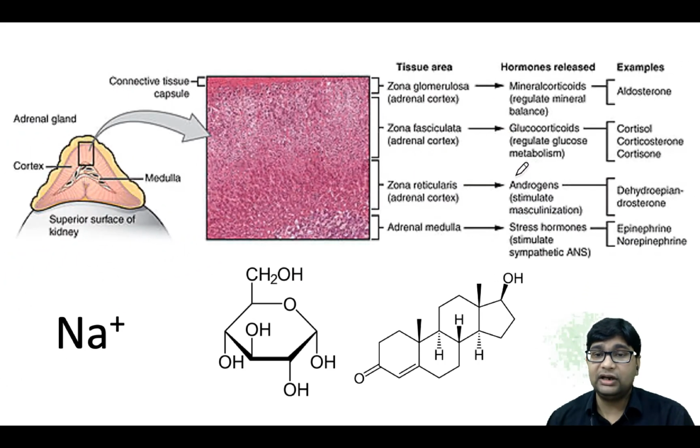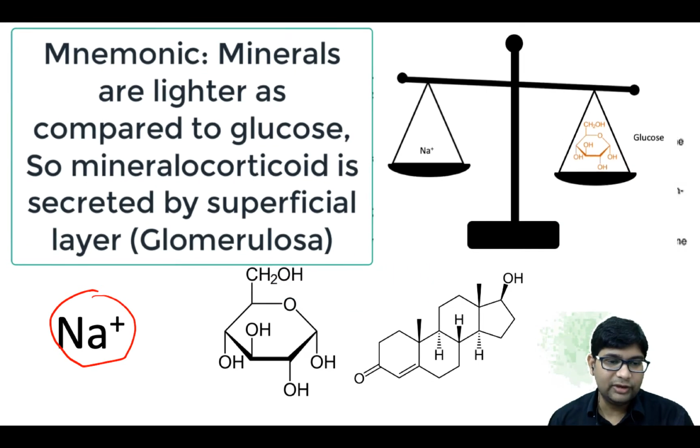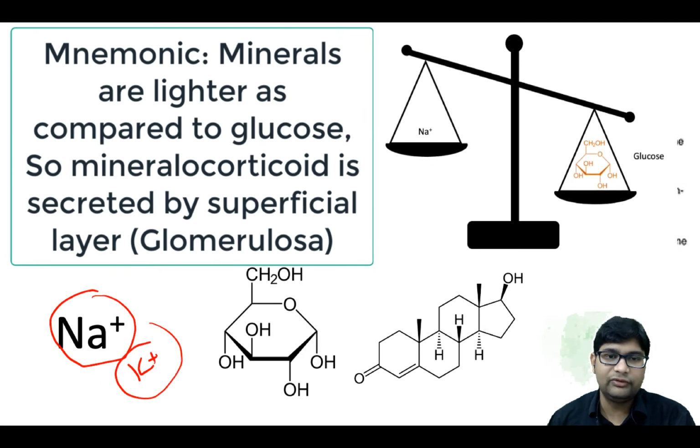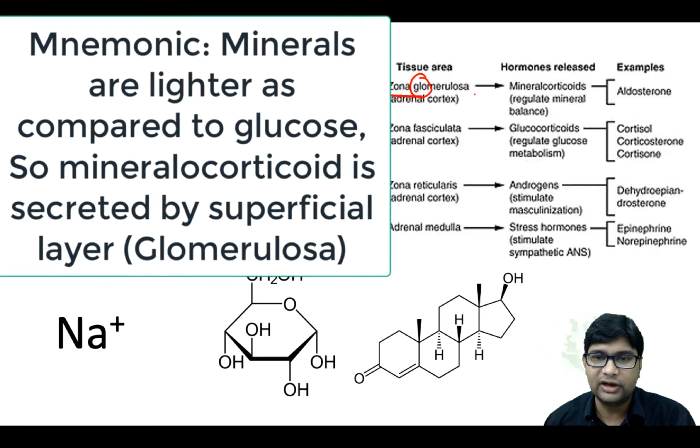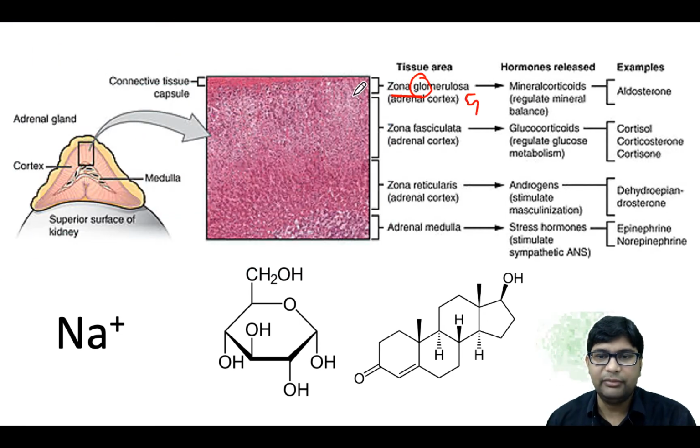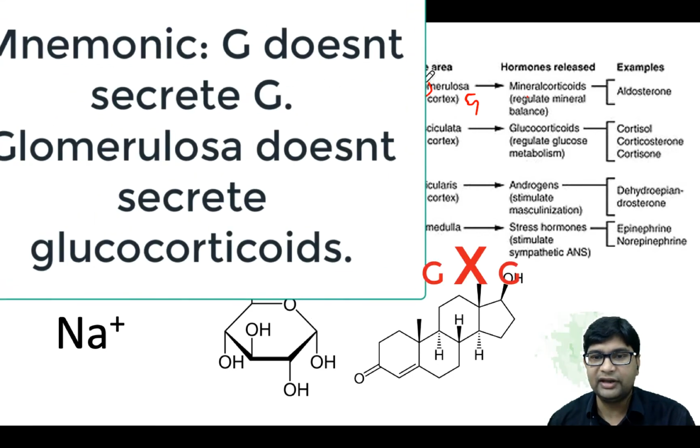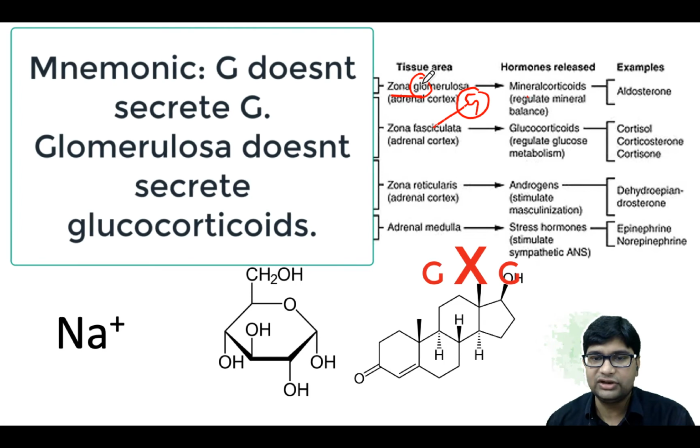The mnemonic which I learned during my MBBS days is that the minerals, they are light. They are just a simple molecule like sodium and potassium, and they are lighter, so they will be superficially located or superficially secreted. So the zona glomerulosa, which is most superficial, will secrete the mineralocorticoids, and one mnemonic which I also made is that G does not secrete G. The glomerulosa does not secrete the glucocorticoids.